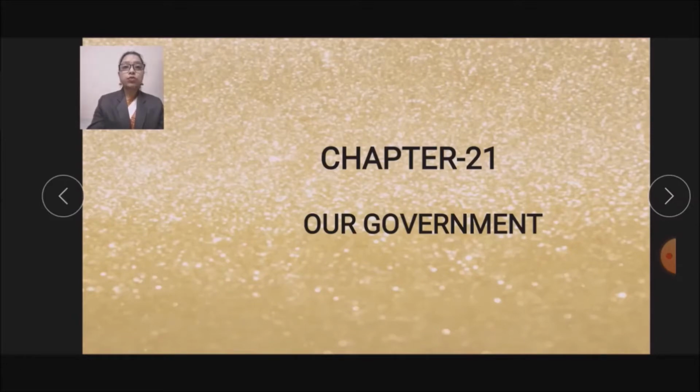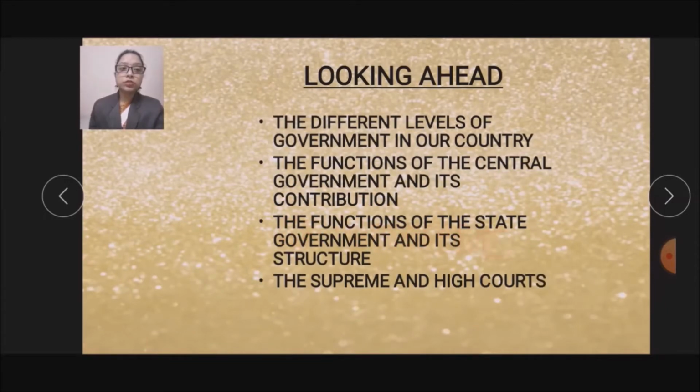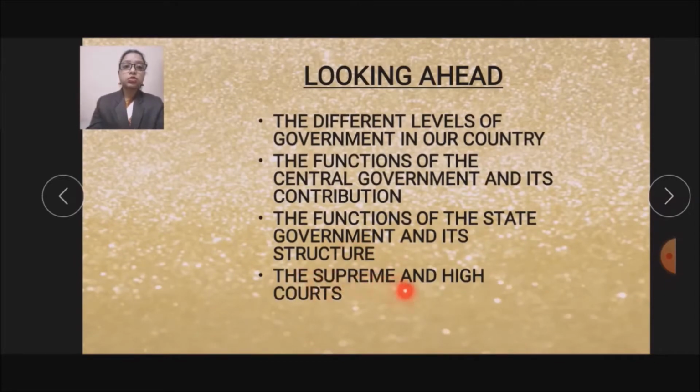Now let's see what we are going to learn in chapter 21. We'll learn about the different levels of government in our country, then the functions of the central government and its contribution, then the functions of the state government and its structure, and lastly, the Supreme and the High Court. So all these points we are going to learn today.